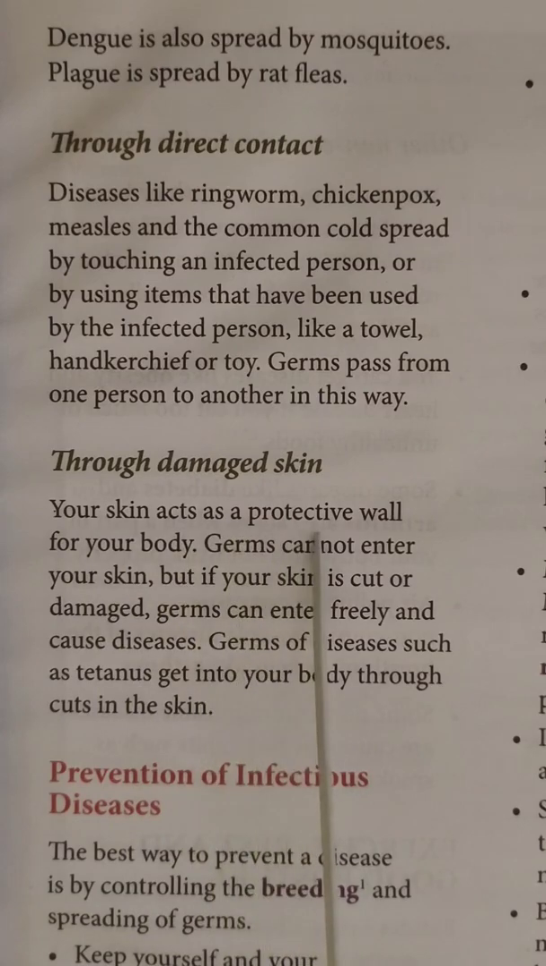Our skin acts as a protective wall for our body. It doesn't allow any germs or microorganisms to enter that easily. As long as our skin is not injured, germs cannot enter our body. But if our skin is cut or damaged, germs can easily enter our body and may cause infection or disease. Germs of diseases such as tetanus get into our body through a cut in the skin.